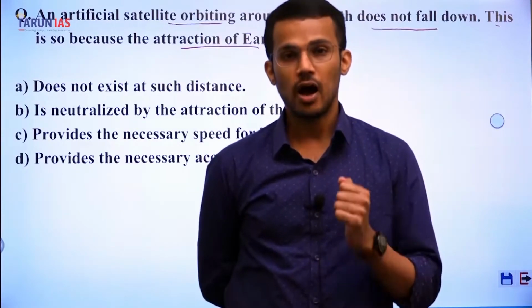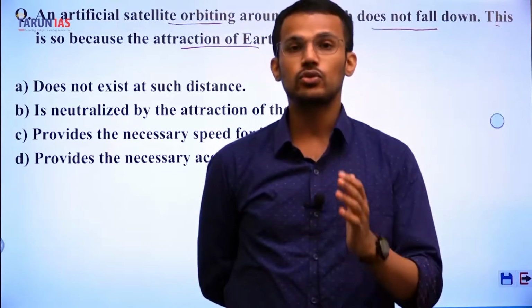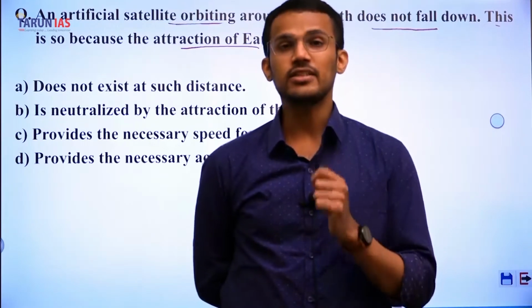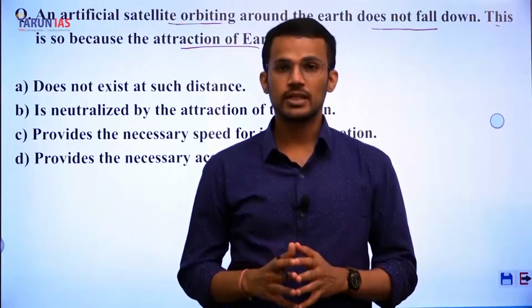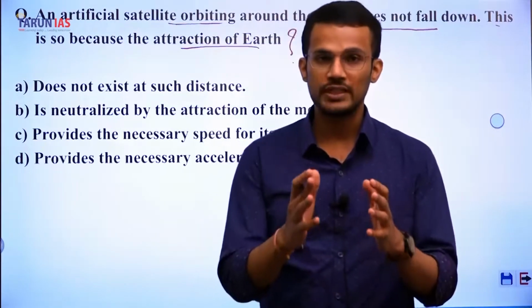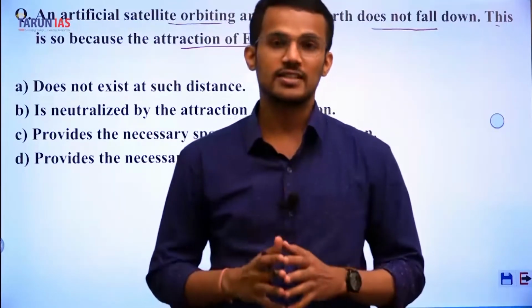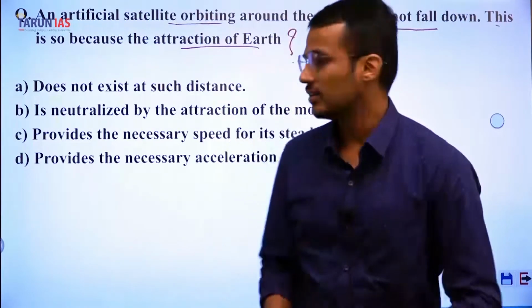That means how satellites once launched can continue to remain in their orbit. That is the result of perfect balance between the gravitational pull of the Earth and the forward motion of the satellite.